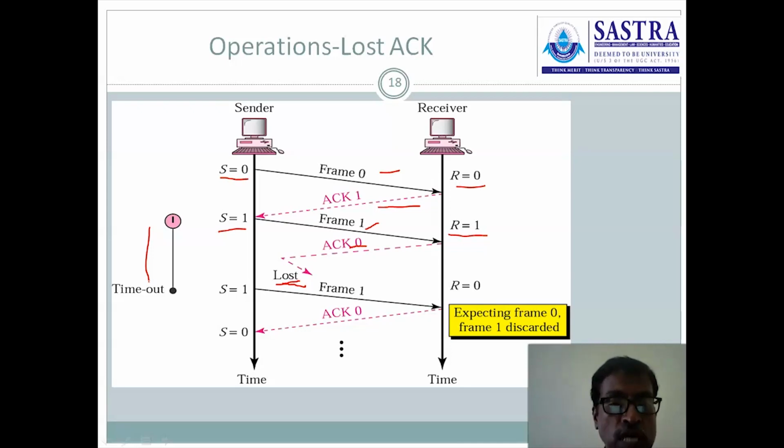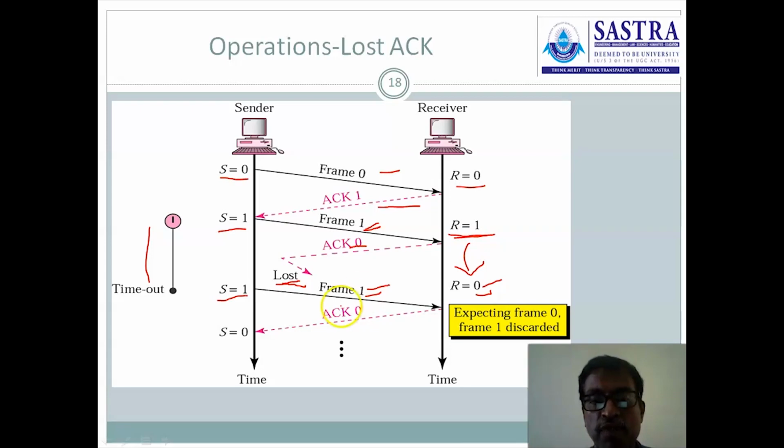If any timeout occurred at sender, immediately the previous transmission will be repeated. Frame 1 is transmitted again. But see here, after receiving the frame 1 successfully, the R value is reset to 0. It is expecting the next frame. Expected frame is 0, arrived frame is 1. So frame is received in an out of order sequence. Expected frame is 0, received frame is 1. So we are receiving the frame in an out of order sequence.